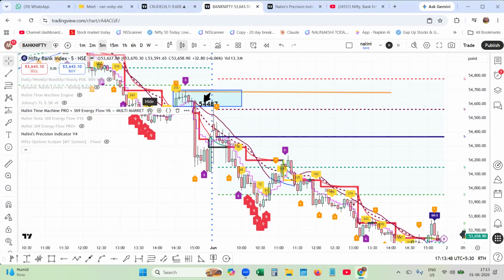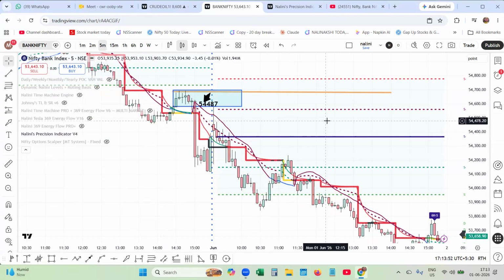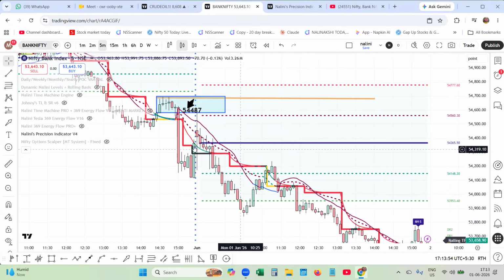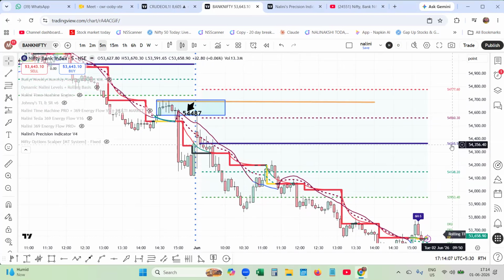This one is Multi-Market Pro. So I have enabled Nalini Precision Engine with the rolling pivot and morning layers. These are the morning layers. Immediately around 9:18, these layers will be formed with the pivot 54,365, R1, R2, and S1, S2. This will be the guidance for the entire day.